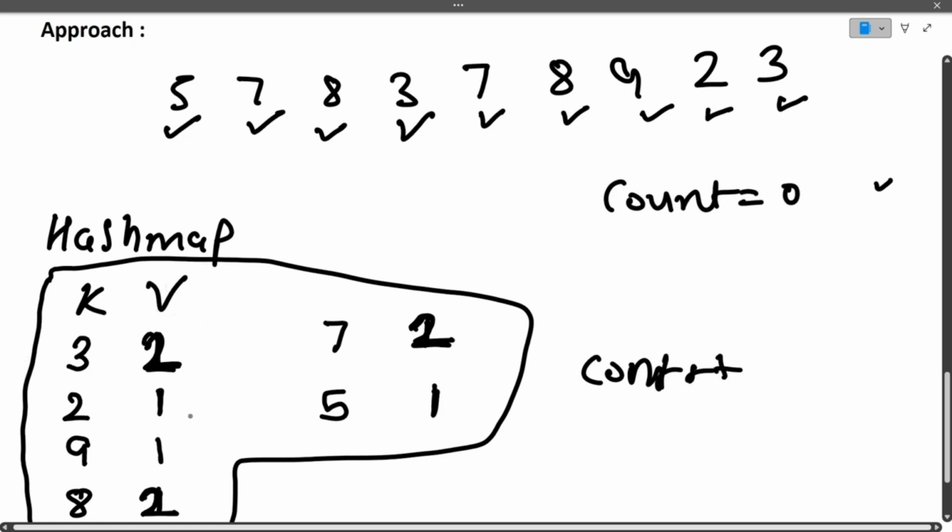So we are traversing over the hash map. First 3 will come. Is the value of 3 greater than 1? Yes, it is, so the count becomes 1.